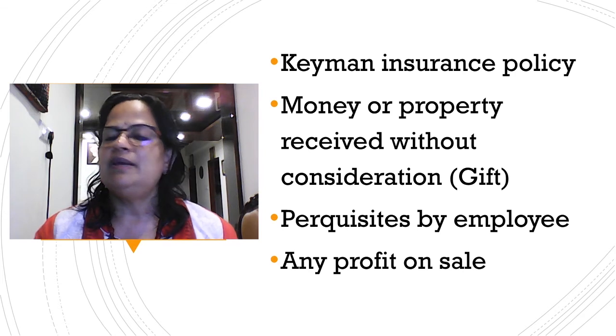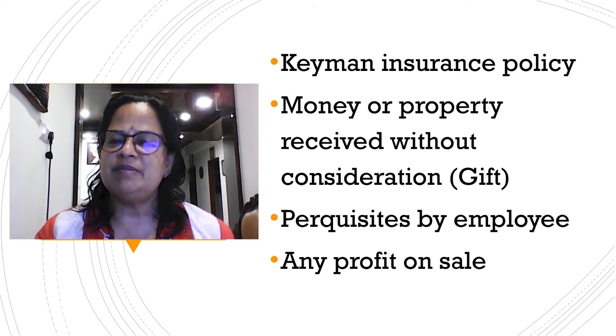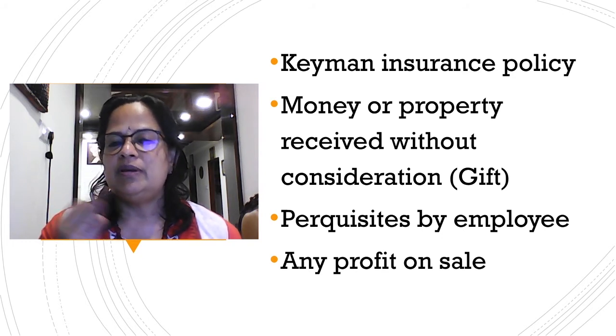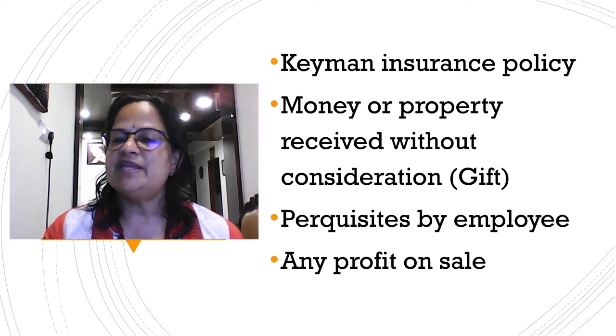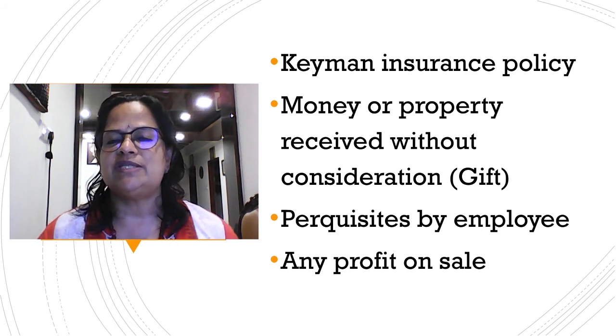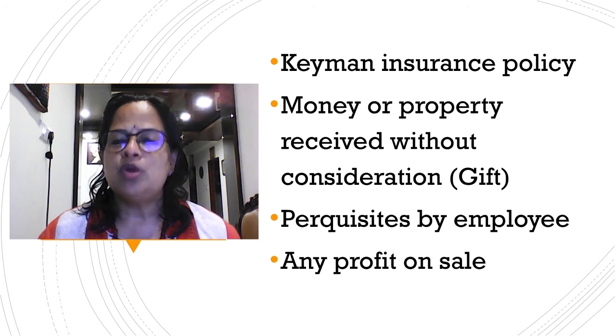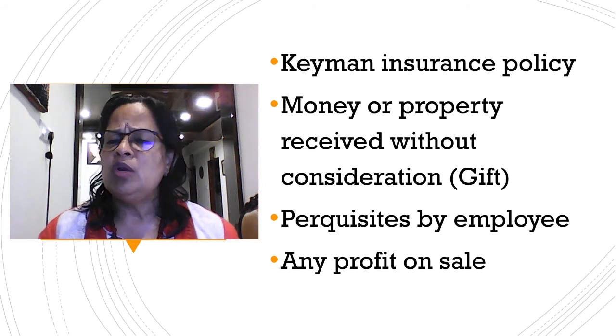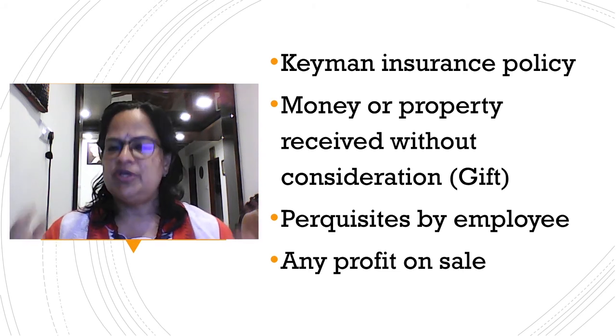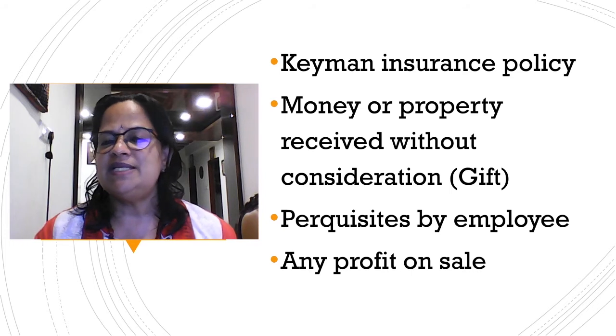For example, if you are a minister, prime minister, president, central ministers, state ministers, MLAs, MPs, or top officials like IAS, IPS, IFS, they will get so many perquisites: uniform, bungalow, official car, petrol, diesel, cook, gardener, all these amenities. These are all called perquisites by employee. These are considered as income.